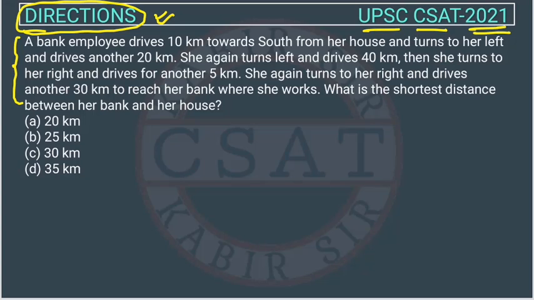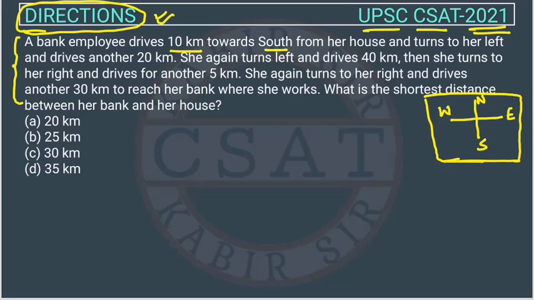Whenever you see direction questions, always draw north, south, east and west on the exam paper. After drawing this, it becomes very easy to solve the questions.